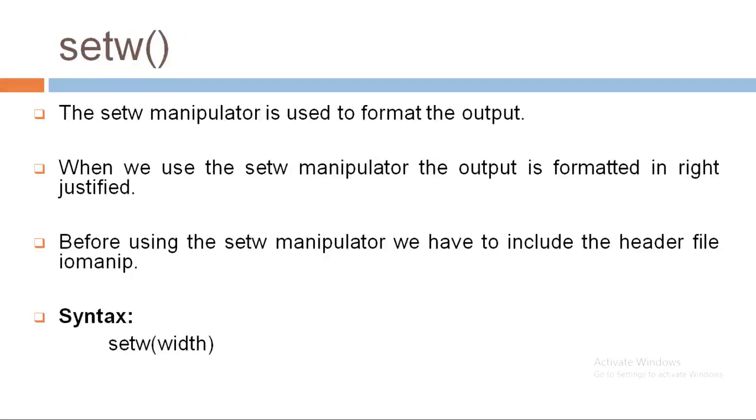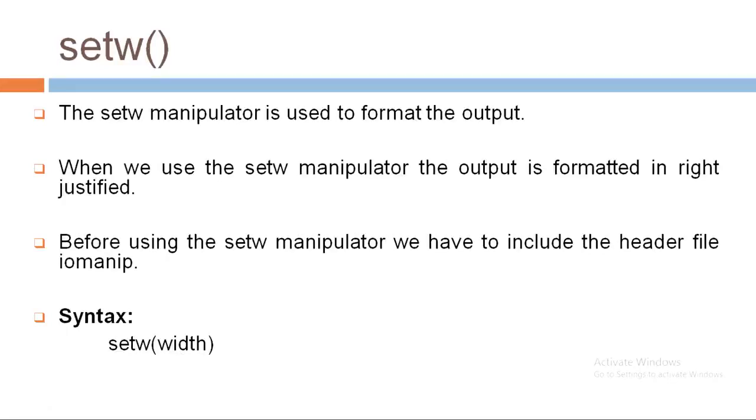In the same way, setw is there. The setw manipulator is used to format the output. When we use the setw manipulator, the output is formatted right justified. This is the default behavior of setw. Before using the setw manipulator, we have to include the header file iomanip, the input output manipulator. The syntax to use setw is setw, with the width in brackets. Here width is the number of character spaces that we want in our output.